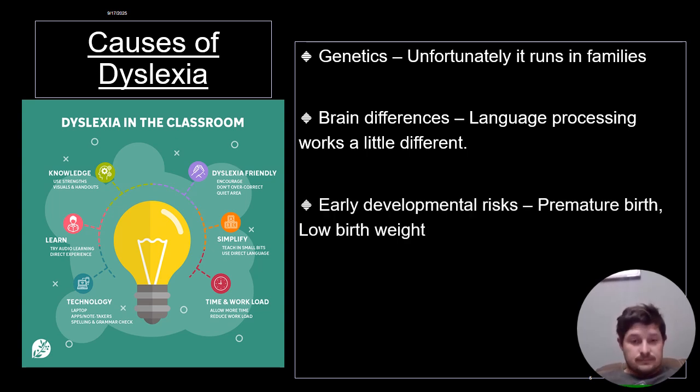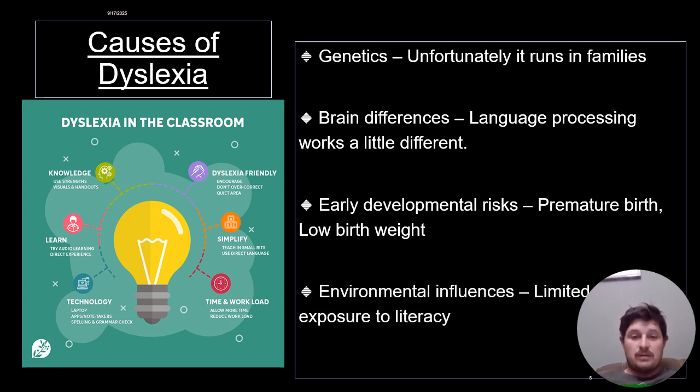Some children are at higher risk when they are born prematurely or had complications during birth. Environmental issues such as limited exposure to books and storytelling at a young age or in the early years can also play a role. It is important to stress that these causes do not mean a learner can't succeed. It just means that a learner will succeed differently.